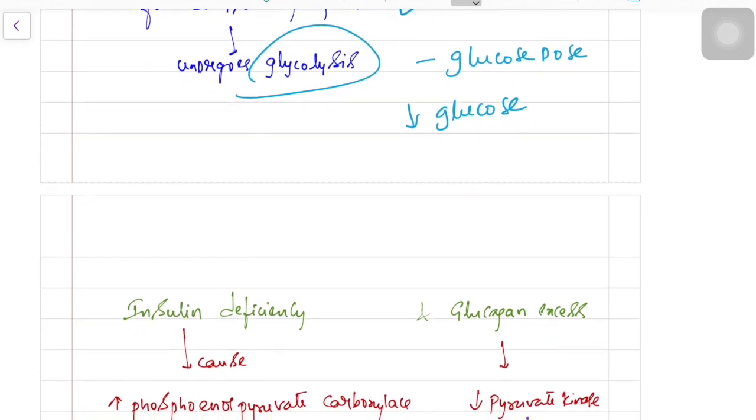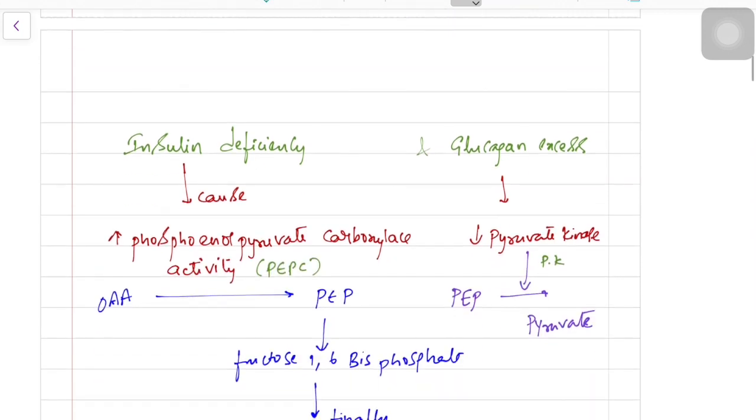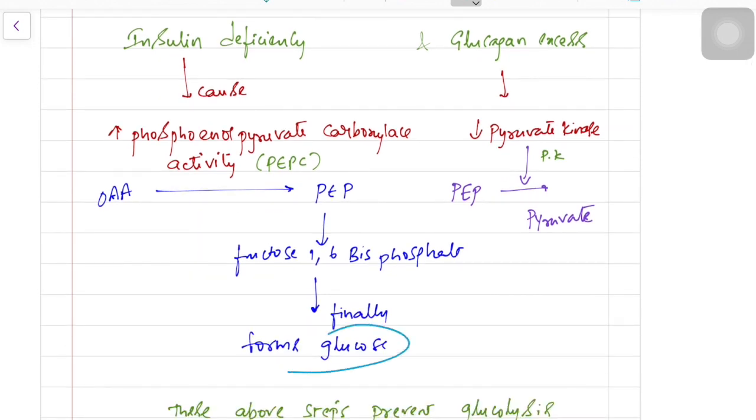The other way through which the glucose is increased in the body is an increase in phosphoenolpyruvate carboxykinase activity. This is the enzyme which converts oxaloacetic acid to phosphoenolpyruvate, which forms fructose 1,6 bisphosphate, and finally it forms glucose. So insulin deficiency accelerates this pathway, increasing the glucose in the body.